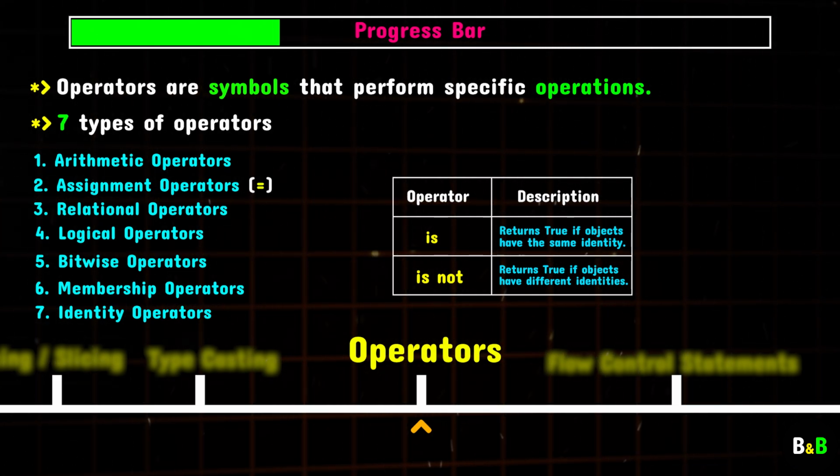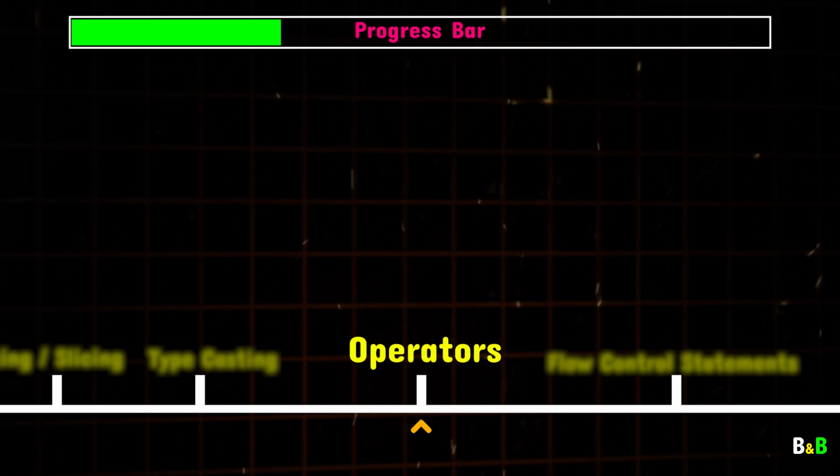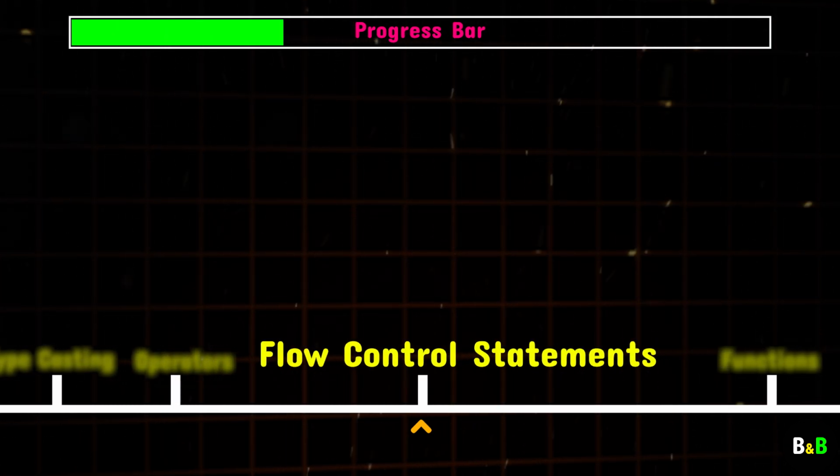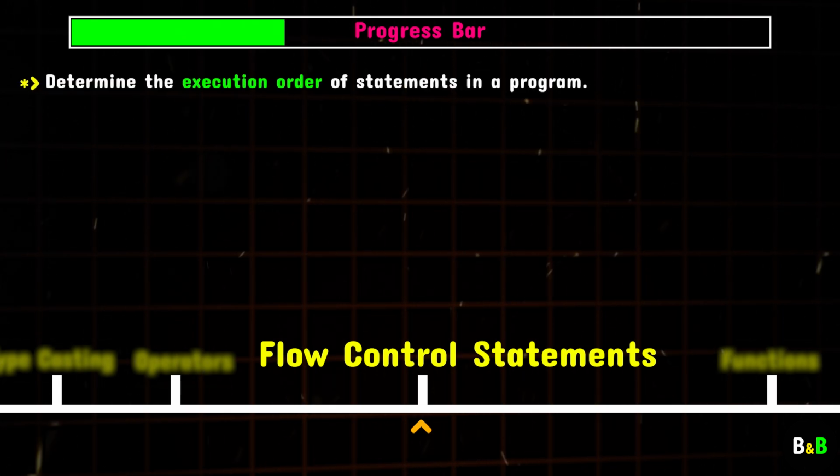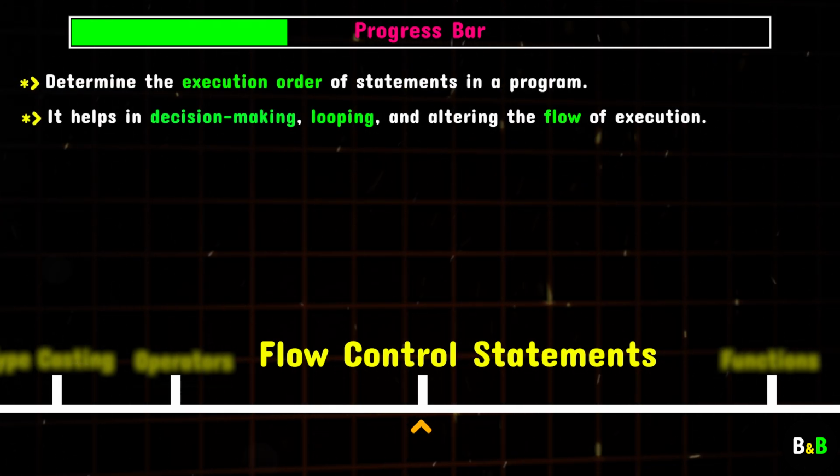Alright, now that we've got a good understanding of operators, it's time to move on to an incredibly important topic: flow control statements in Python. Flow control statements are the backbone of how we direct the execution of our code. They allow us to make decisions and repeat tasks as needed, making our programs dynamic and flexible. Without these, your code would just execute line by line without any decision-making or looping capability.